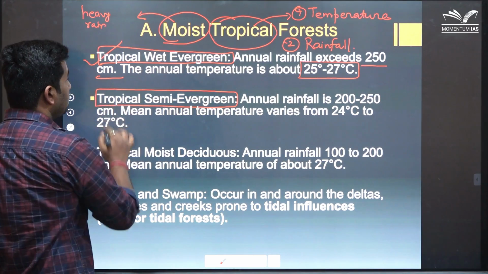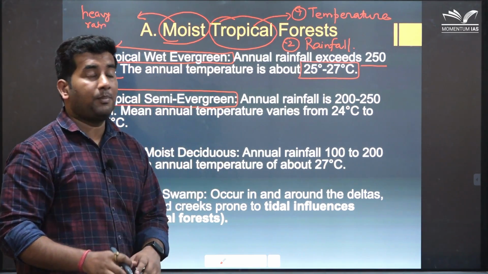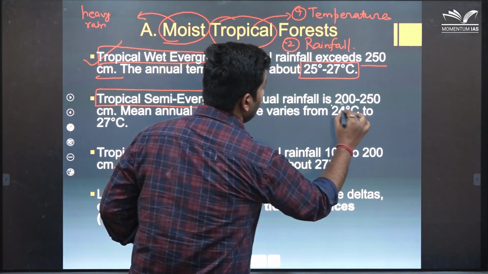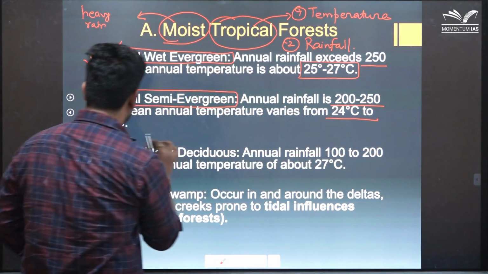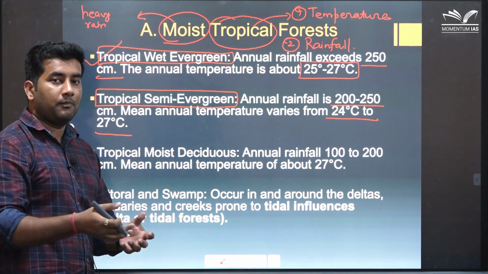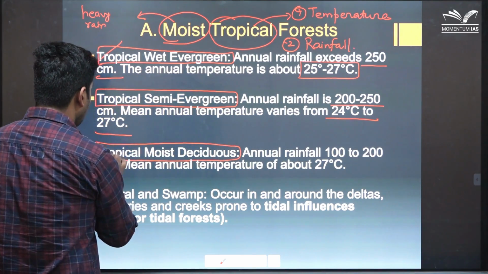These types of forest will be found in the proximity of these region where the rainfall is comparatively less but overall very high. So, the annual rainfall here is 200 to 250 centimeter, as well as temperature from 24 to 27 degree centigrade. Now, when we further reduce rainfall, the area of tropical moist deciduous forest comes.